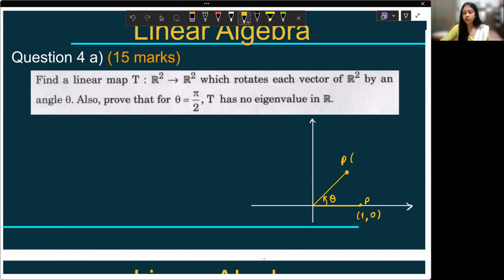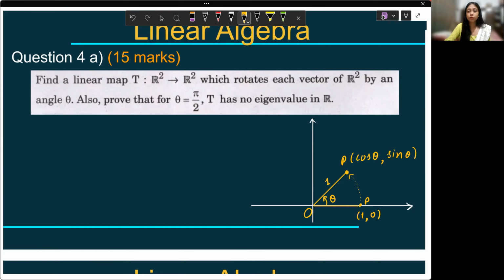What is the distance from the origin to that point? That is 1, right? Because it is (1, 0). So it is 1 cos theta and 1 sin theta: cos theta and sin theta. Because this distance is 1. This is what has happened to the first point.